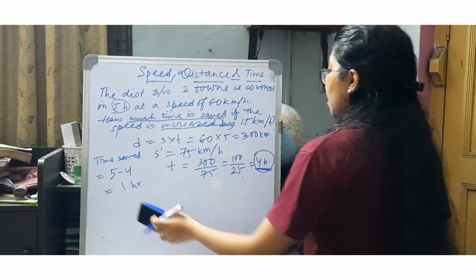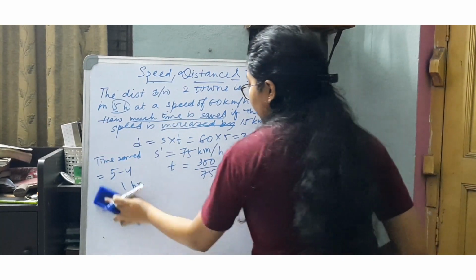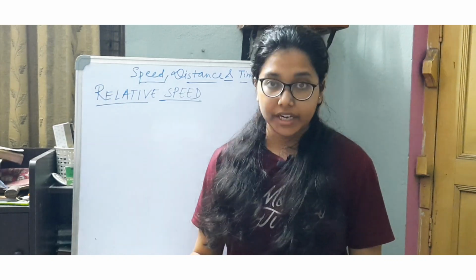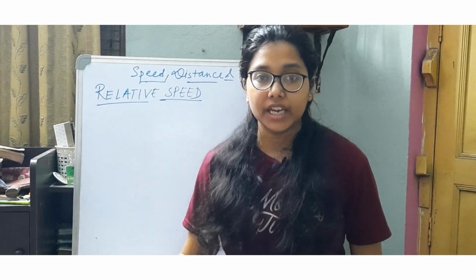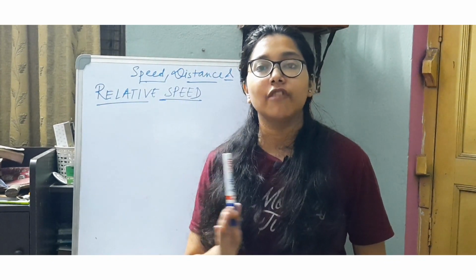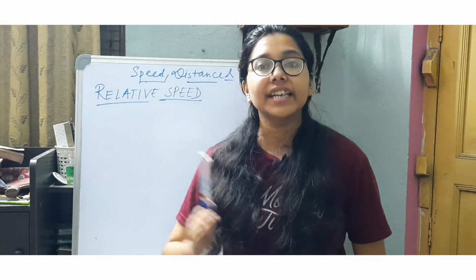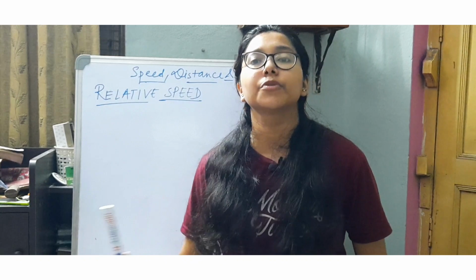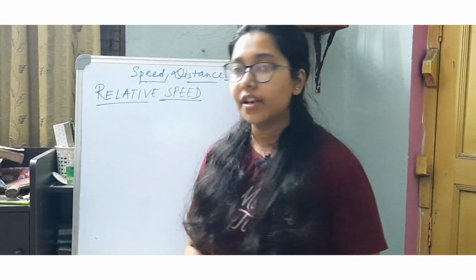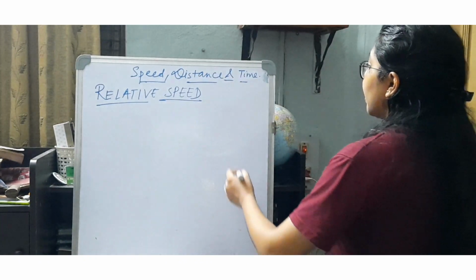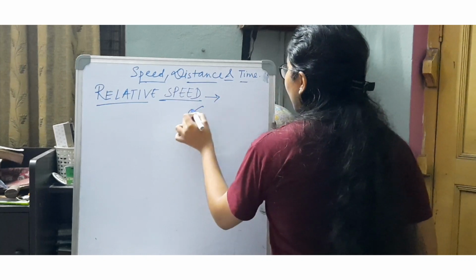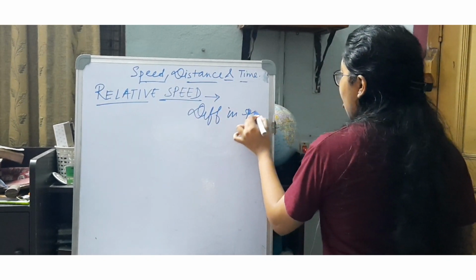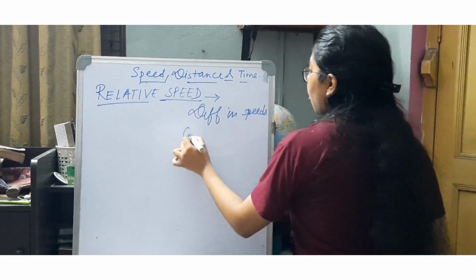Okay, so moving forward to the next question. So now what is relative speed? When I say relative speed, that means the speed of one object relative to the other object, the speed of one object with respect to a second object. So we always consider the relative speed as the difference in the speeds of the two objects.